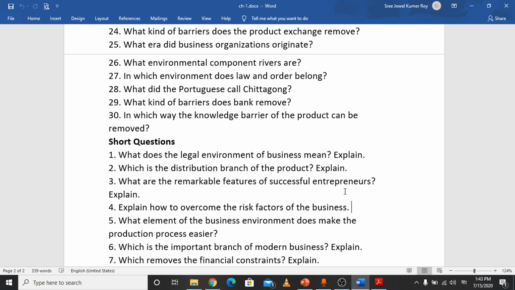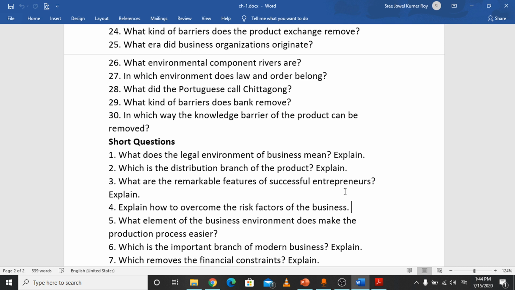I think you just studied it in chapter 5, the legal aspects of business. Insurance is a contract between the insurer and the insured person, where the insurer takes the risk of the insured person against the premium, to pay money against any type of business loss. That is called insurance. With the help of insurance, a businessman can overcome the risk factors of the business. For 2 marks, you will answer it like that.